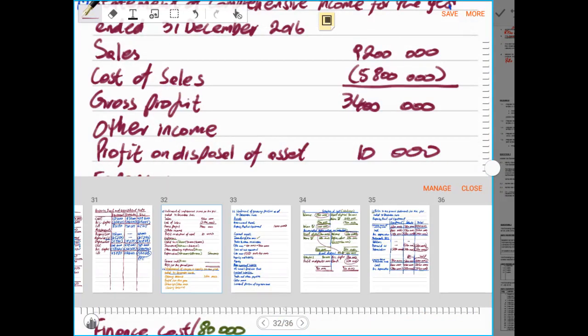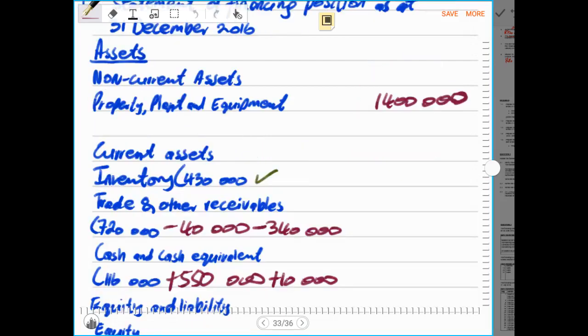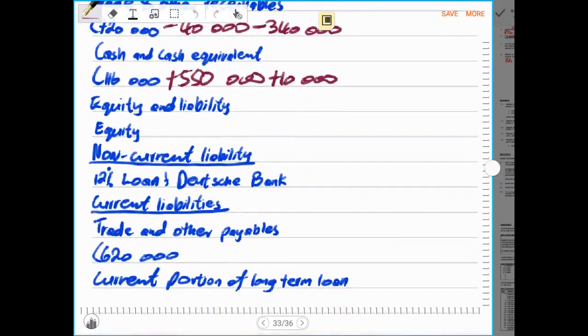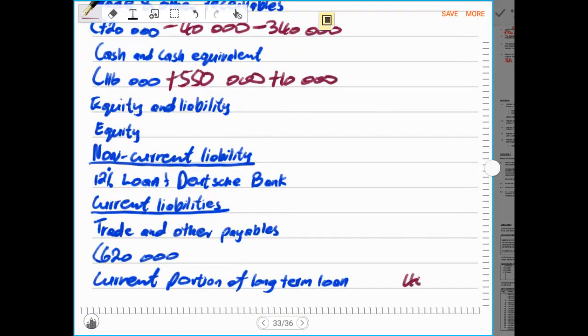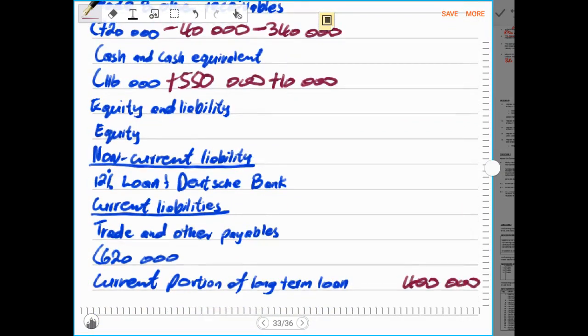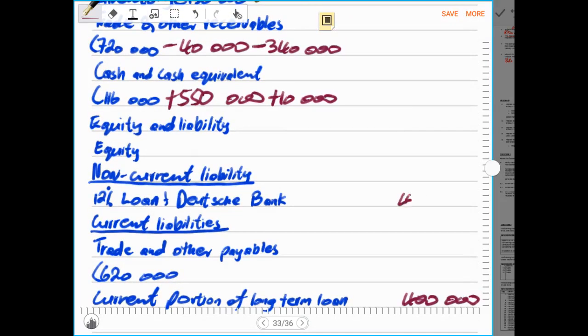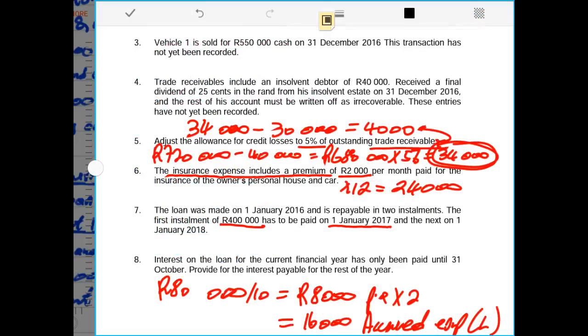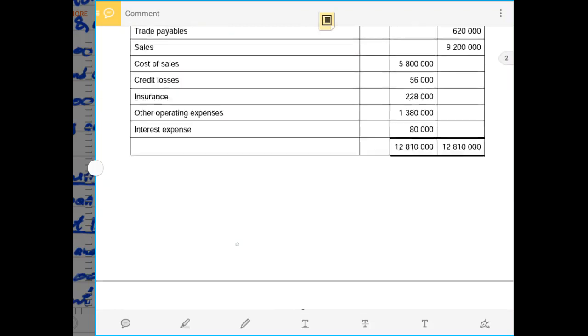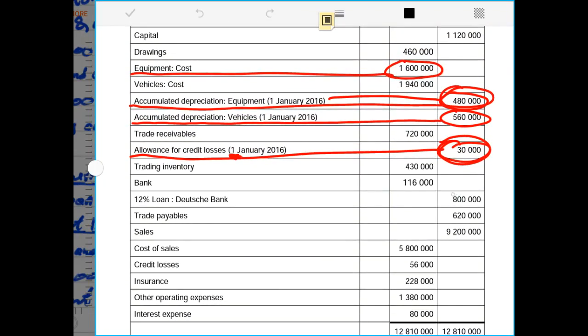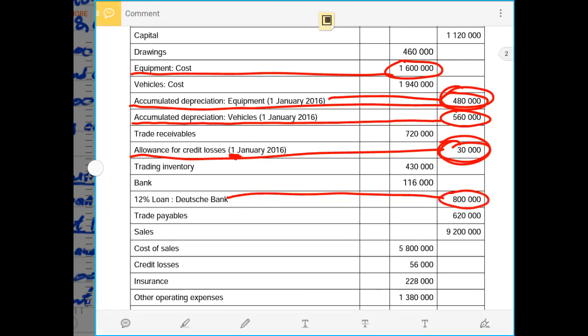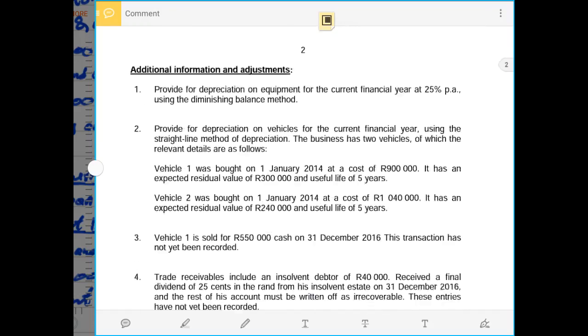So now under our statement of financial position, we have to record 400,000 rands under the current portion of the loan. So now it means our long-term loan will also be 400,000 rands because the total of the loan was 800,000 rands. If you see in the trial balance, we had a loan of 800,000 rands. So now another portion will be paid 1st January 2017, another portion will be paid after that, so it's a non-current liability.